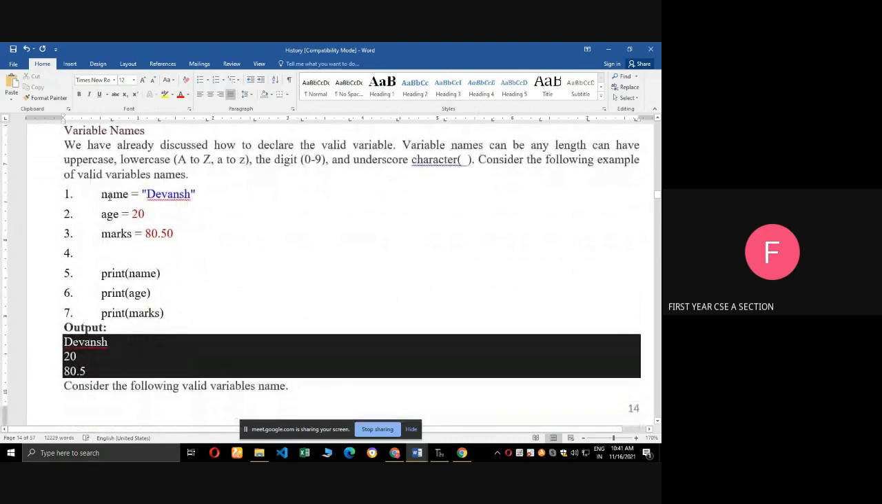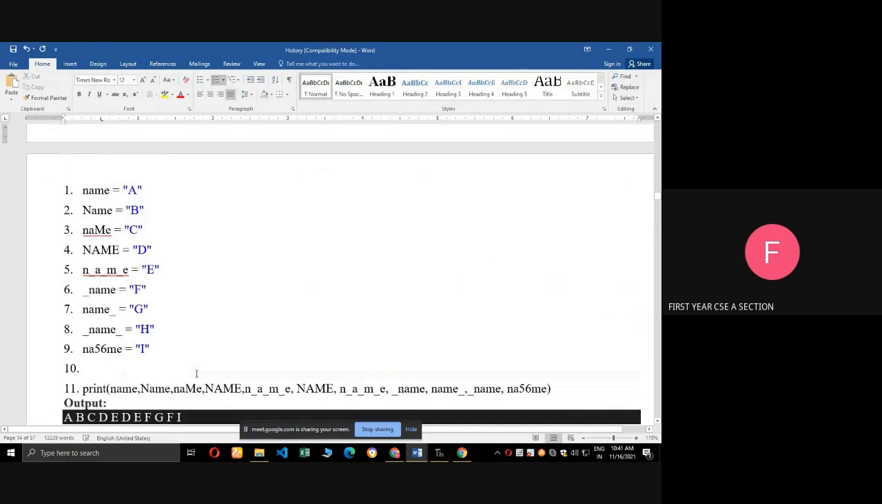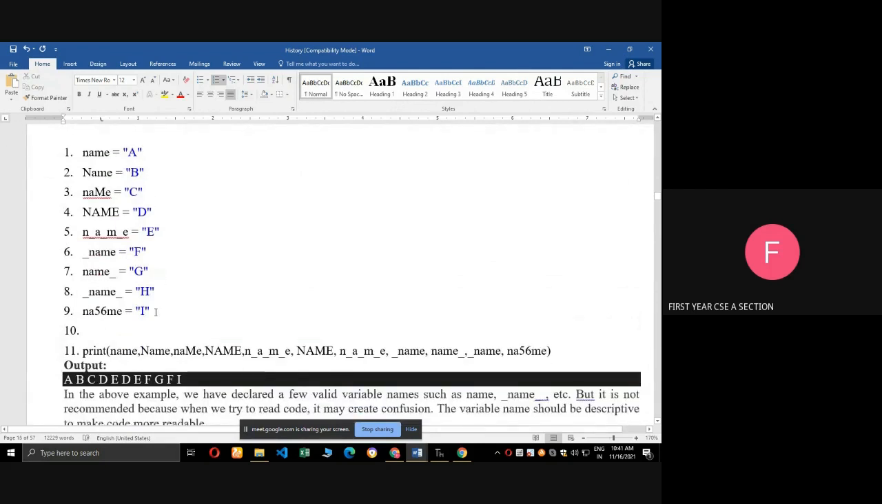Next one, see, name equal to Devans, age equal to 20, marks equal to this one. I'm going to print of name. Print of name means Devans will print. Print of age means 20 will print. Next, print of marks means 80.50 will print. See the output. These are all the variable names we can create.